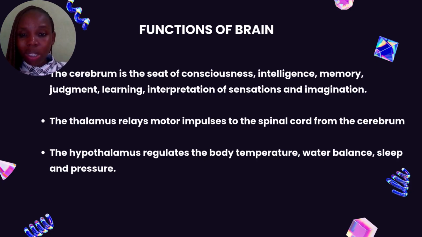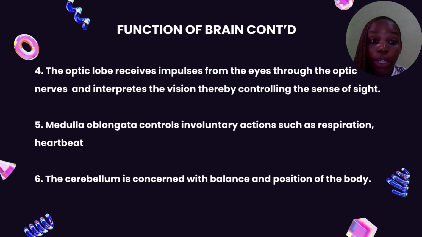And the hypothalamus regulates the body temperature, water balance, and it also regulates sleep and pressure. Then the optic lobe receives impulses from the eyes through the optic nerves and interprets the vision, thereby controlling the sense of light.